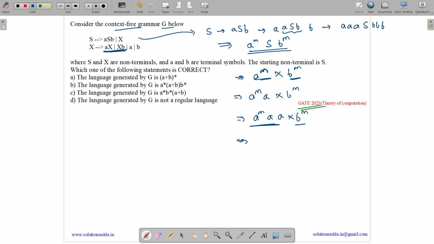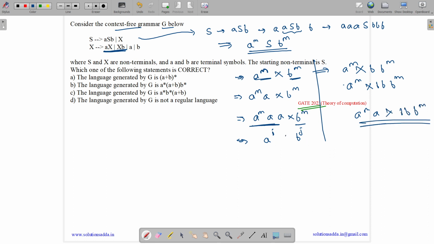We have any number of a's followed by any number of b's. Alternatively, we can replace X by XB, and again we can replace X by AX, and so on. So we can have any number of a's followed by any number of b's, and X will be in the middle.